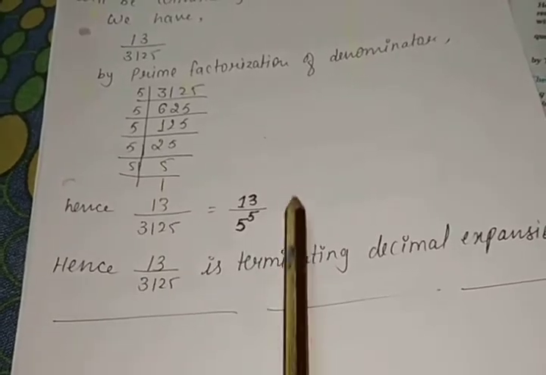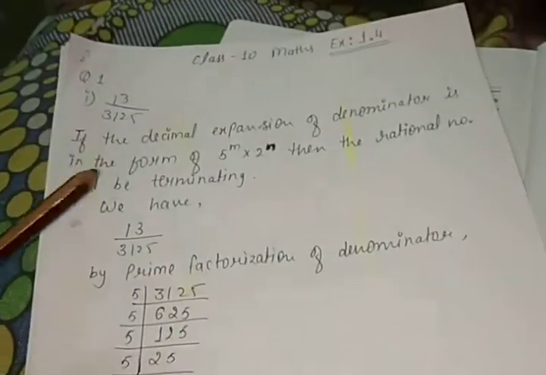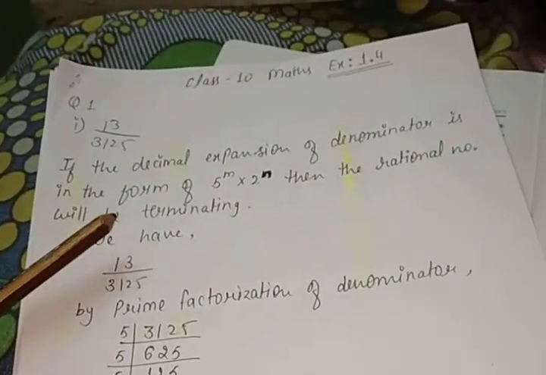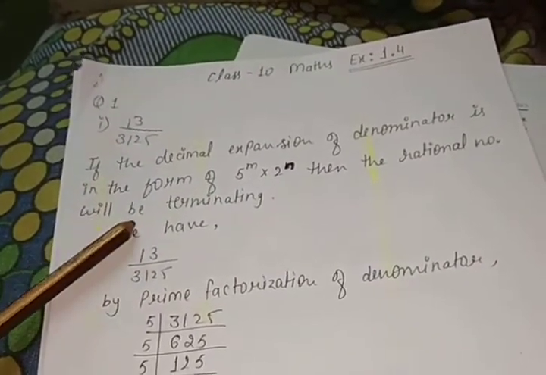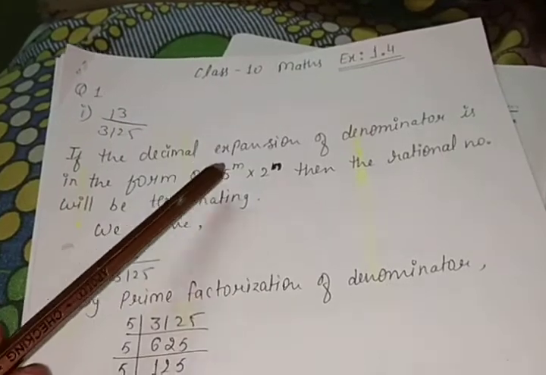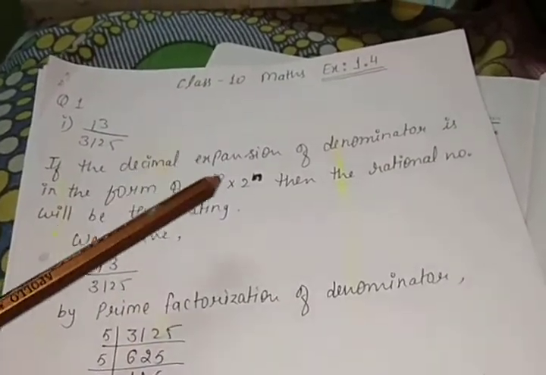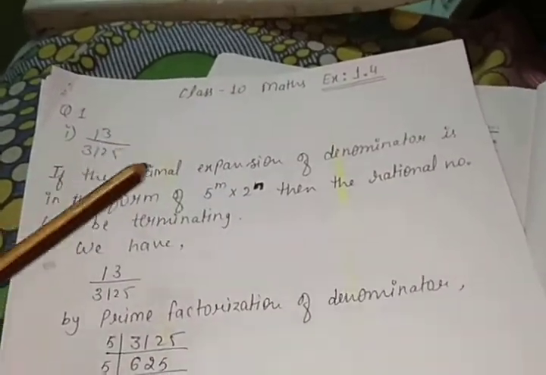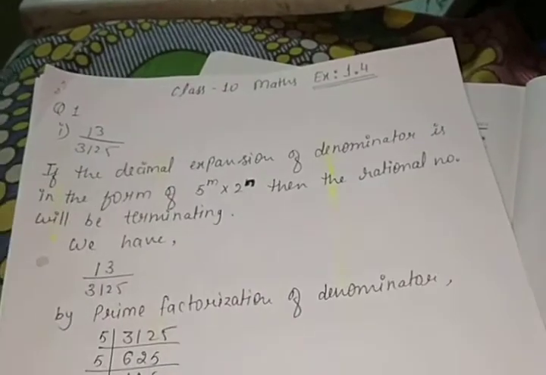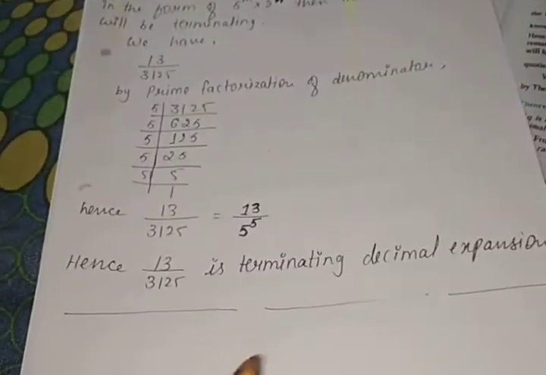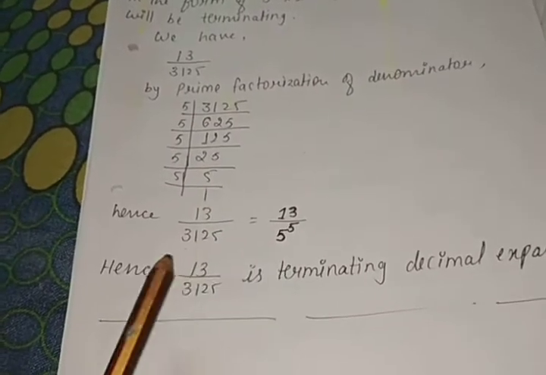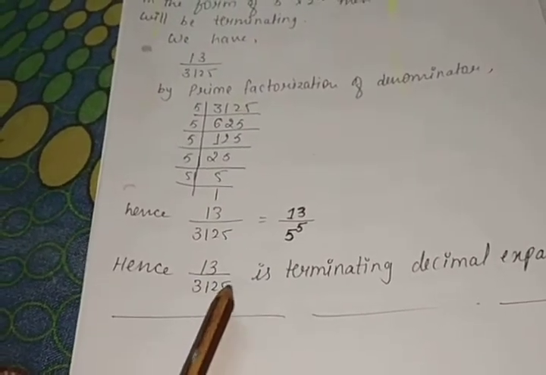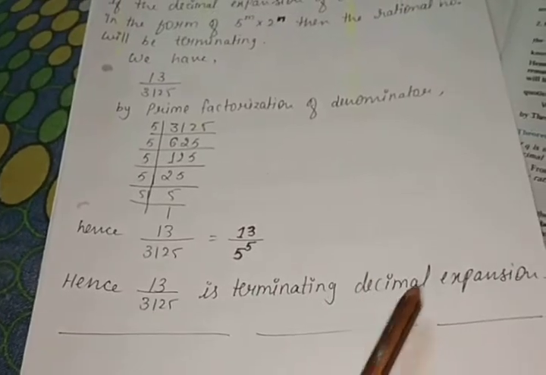So this representation satisfies the above condition, that the denominator must be in the form of 5 to the power m, or 2 to the power n, or 5 to the power m multiplied by 2 to the power n. So this representation satisfies the above condition. That means 13 upon 3125 is a terminating decimal expansion.